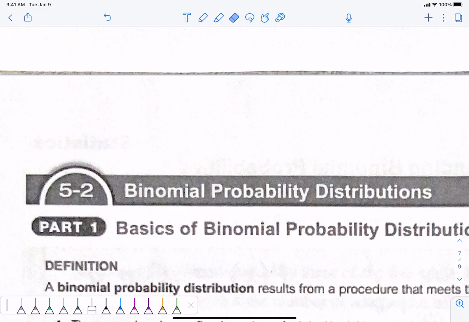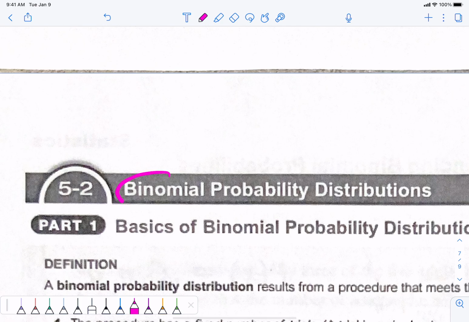This is 5.2. This is the start of section 5.2. I like this section. This is binomial probability distributions. I want you to first circle this word. Binomial probability distributions, okay? We did probability distributions before where we have like the probability of sleepwalkers and that type of thing. We had like tables set up, okay? Binomial means two. We only have two probabilities. Something happens or something else happens, whatever, right? So we're not talking about like 5 sleepwalkers. We're only talking about something happening, okay?